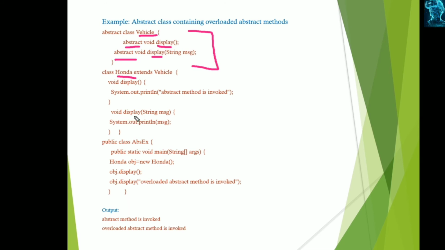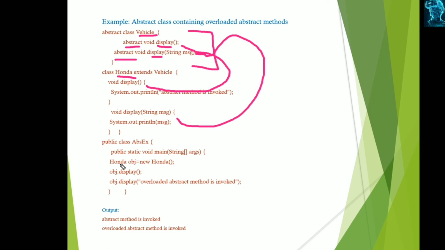And when we call this method with a message, the overloaded method which has one argument is invoked. This is the implementation for the first method, and this is the implementation for the second method.